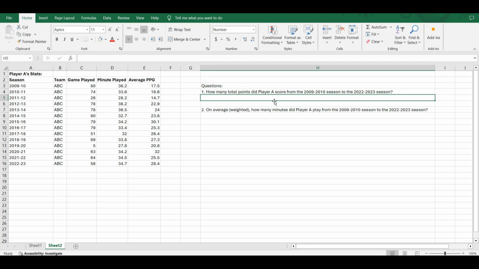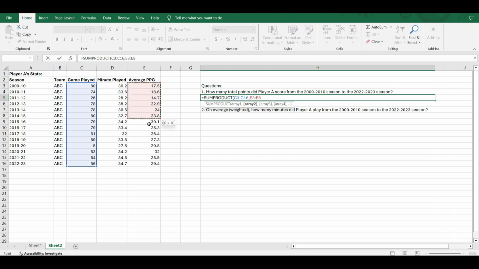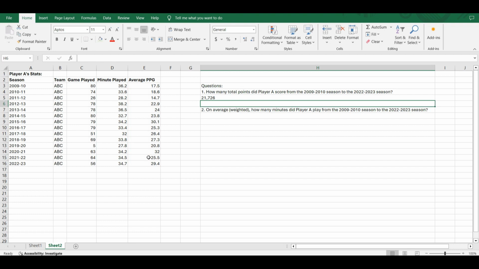So what we want to do here is type equals Sumproduct. We want to take all the games that this player played, and then we also want to take the average points per game this player scored. Now we know that this player scored 21,726 points during this period of time.